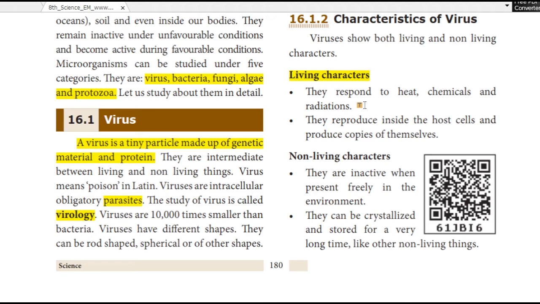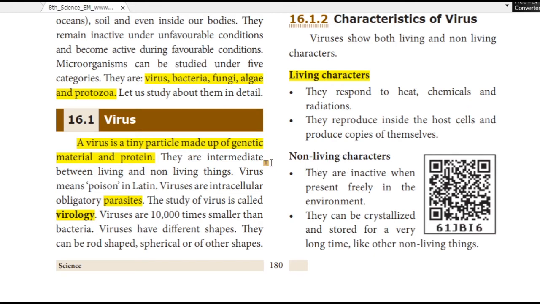Then they reproduce inside the host cells and produce copies of themselves. This is an important point. That is why a virus grows very fast. Virus grows very fast because of this property. Suppose it is stuck inside a cell, it will start growing.